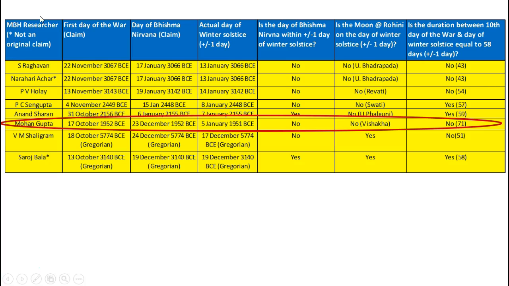For example, there are some researchers who claim that there is a Mahabharata mention of moon near Rohini. Okay, many consider it interpolated, but let's move on.